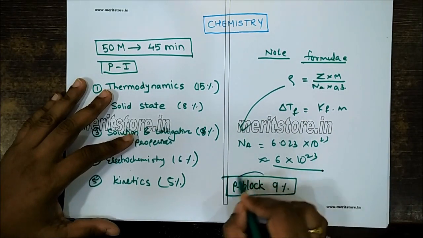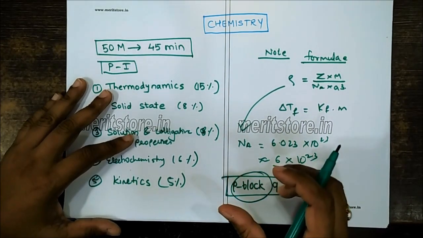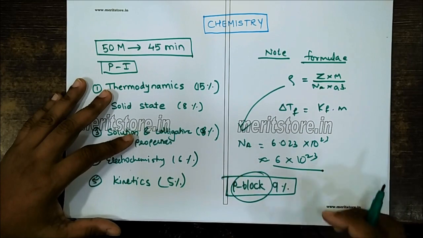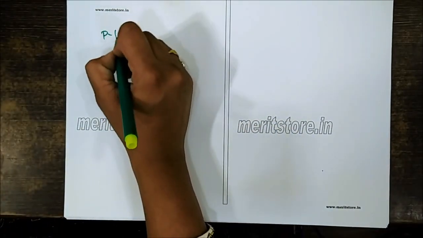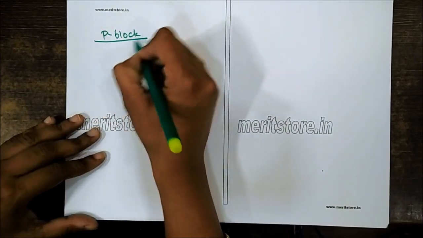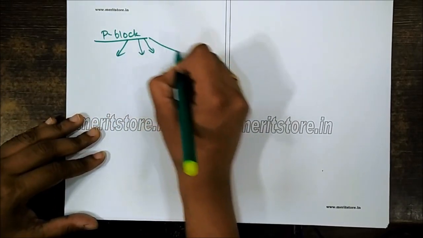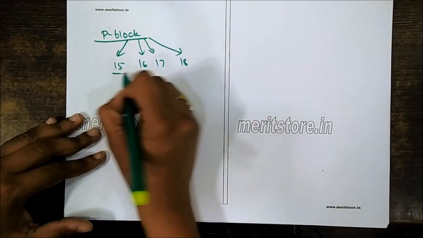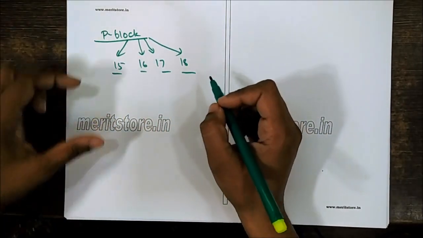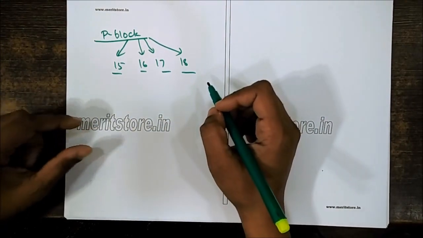So in this case, what students can focus on is, we have in the P block around 4 groups. So when we talk about the P block elements, we have 4 groups including 15, 16, 17 and 18. So students can go through some important questions related to the P block.